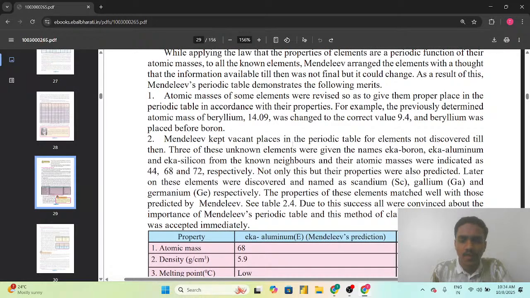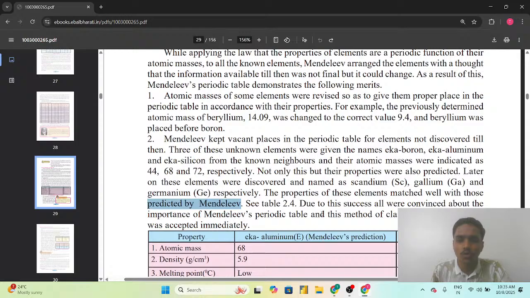Second, Mendeleev kept vacant places in the periodic table for elements not discovered till then. Three of these unknown elements were given the names Eka-boron, Eka-aluminium, and Eka-silicon from the known neighbors, and their atomic masses were indicated as 44, 68, and 72 respectively. Not only this, but their properties were also predicted. Later on, these elements were discovered and named as scandium, gallium, and germanium respectively. The properties of these elements matched well with those predicted by Mendeleev.